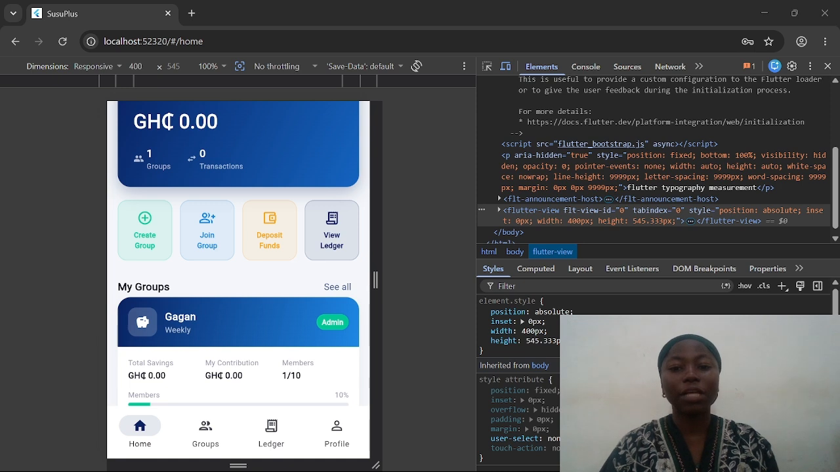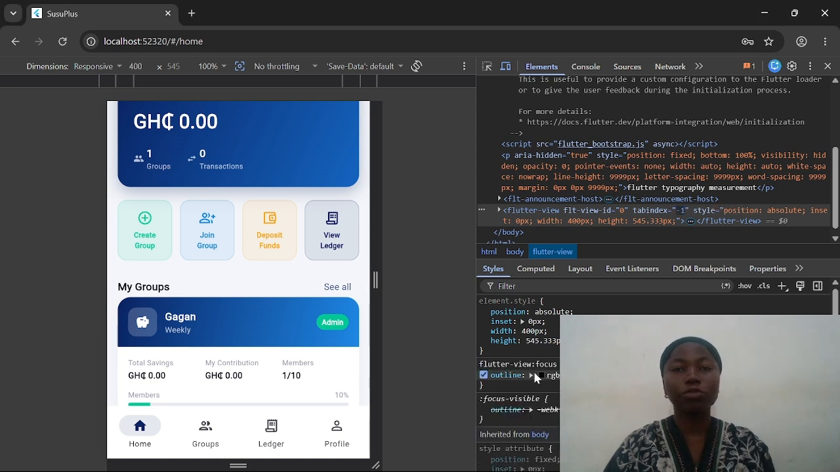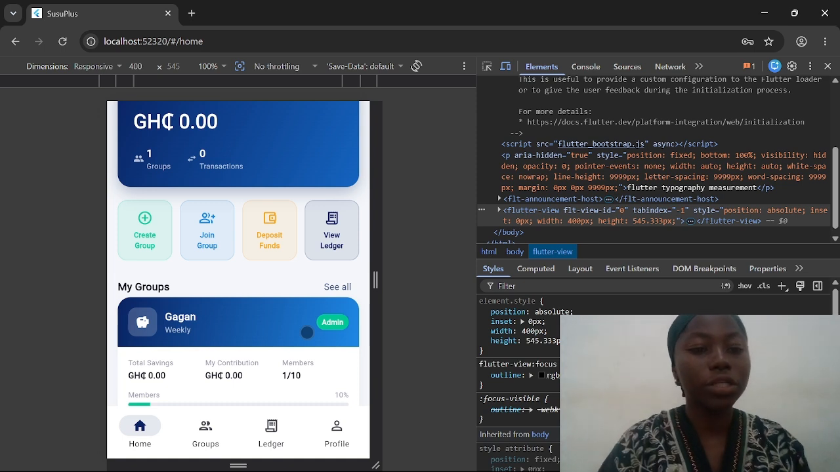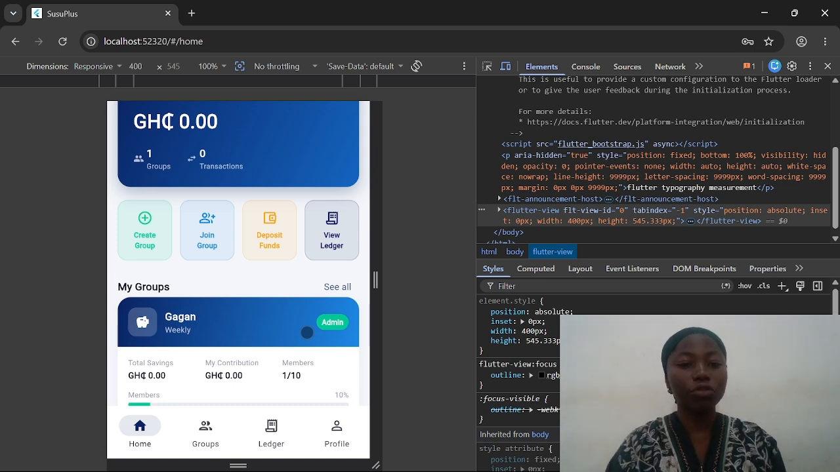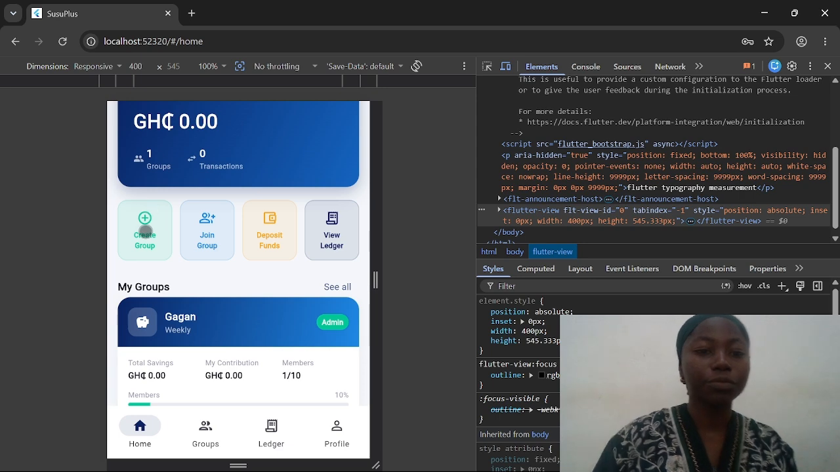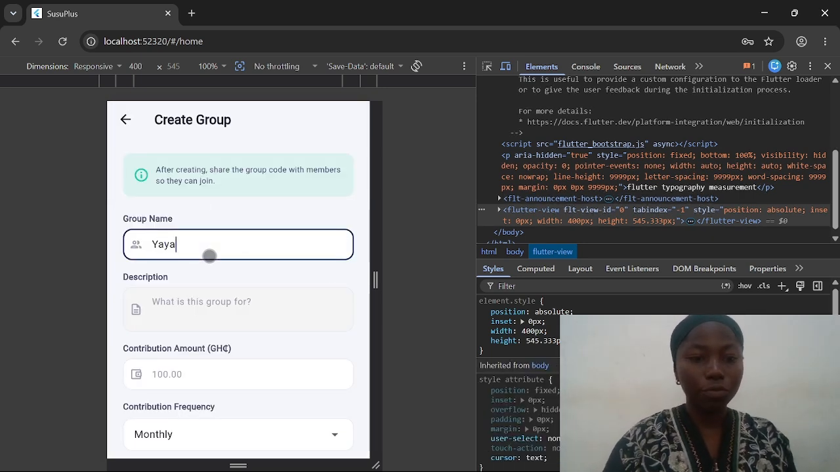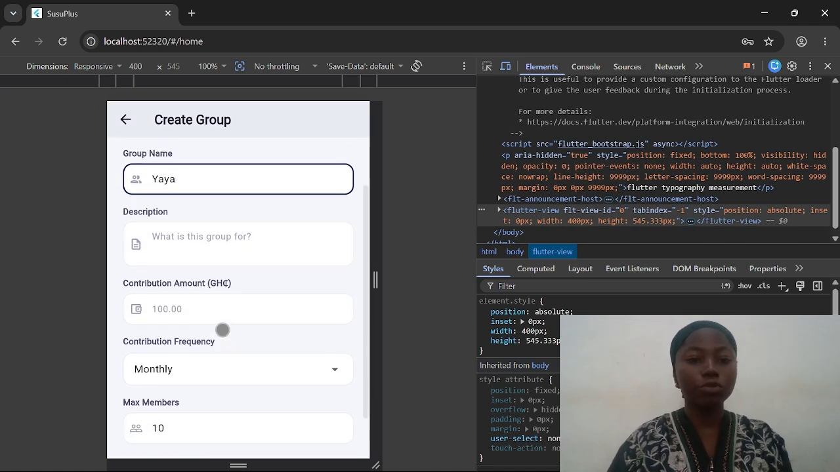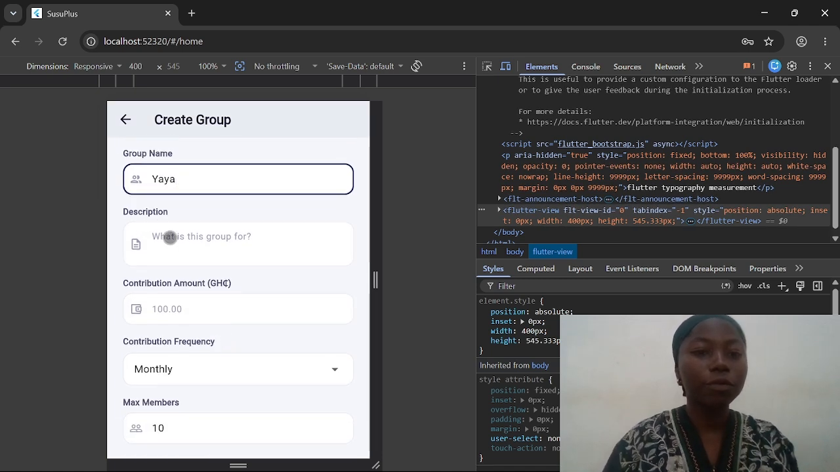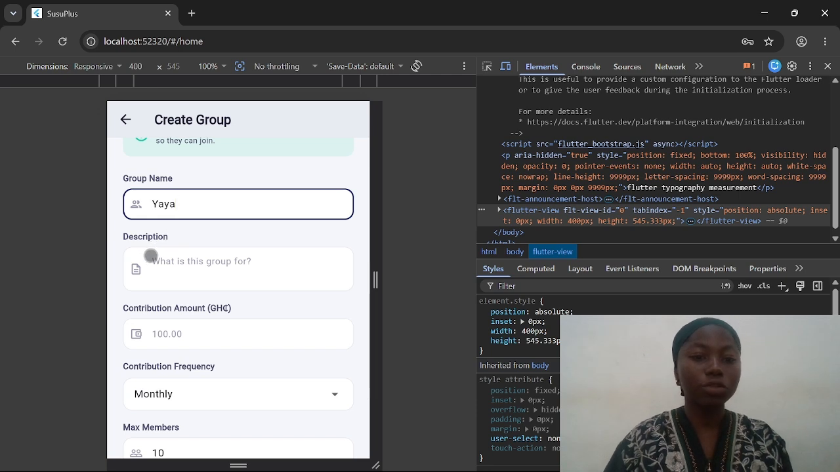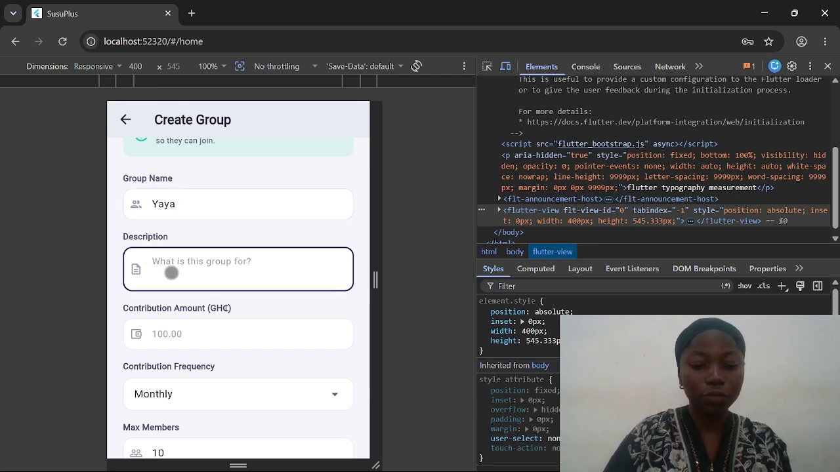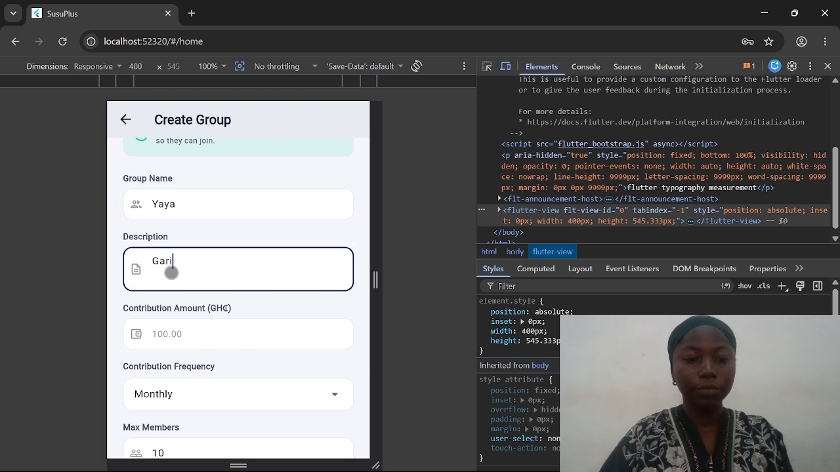Hello everyone, my name is Salatini and I'll be taking you through the page on screen and the contribution. First of all, if the user logs in, the user is supposed to create a group. So let's create a group. We are giving it the name Yaya group. And what is Yaya group going to do? As part of creating the group, the description is what you are using the Yaya group for. You're using it for Gary.